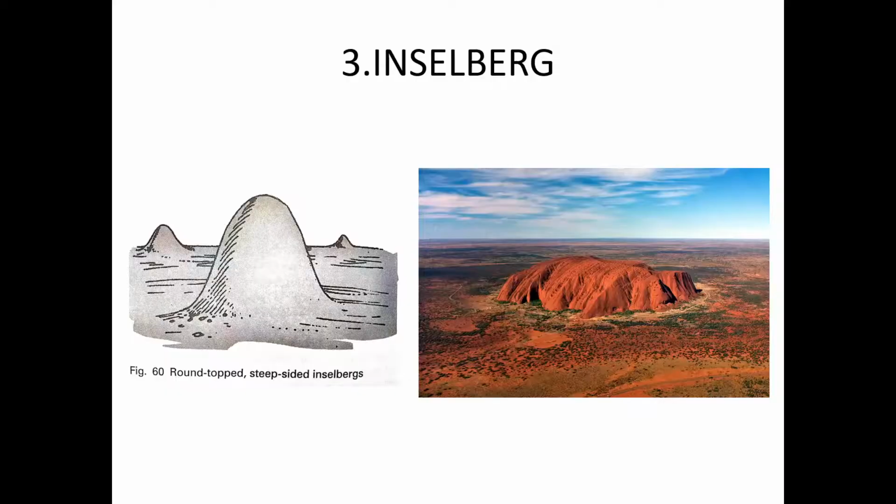So you can see this is a snapshot from an aeroplane. This is all a desert, na? More or less a semi-arid desert kind of thing. There are some very small things you can see, and this is a huge hill standing in the middle of the desert. So can somebody guess, as a geologist, how it could have been formed? What could be the reason behind the presence of this standalone hill in the middle of a desert?